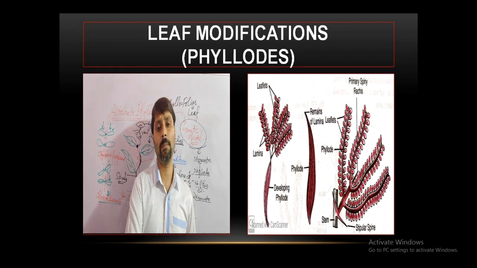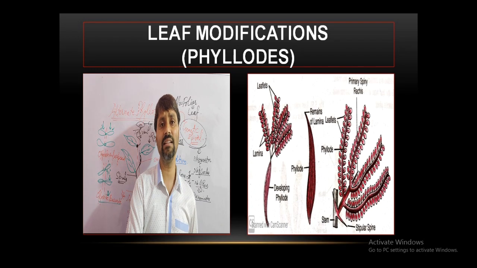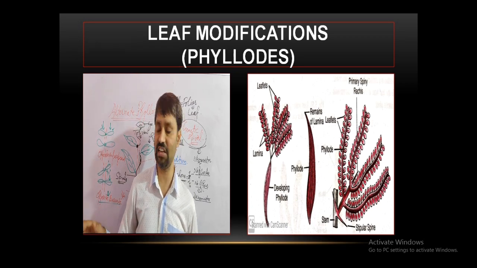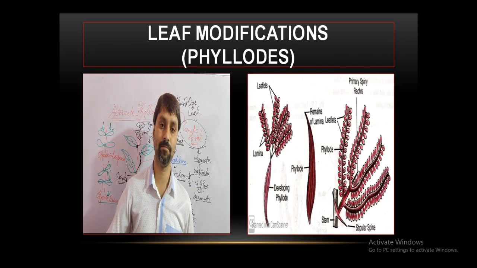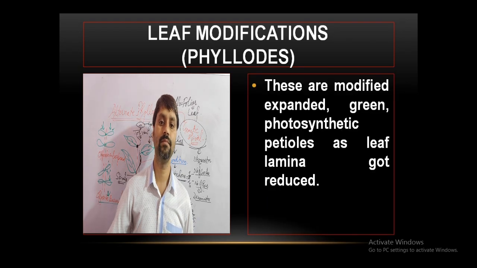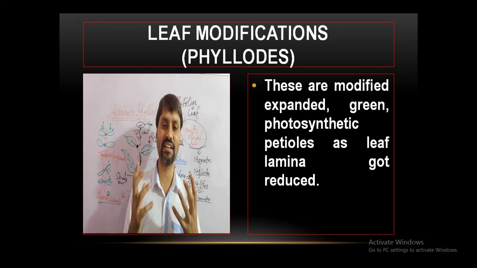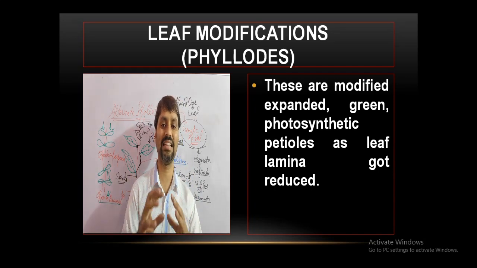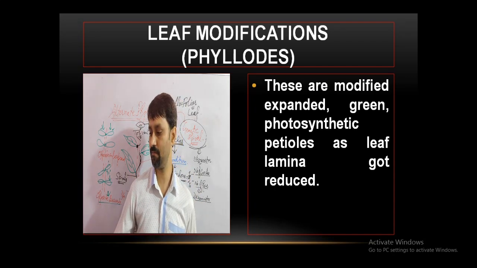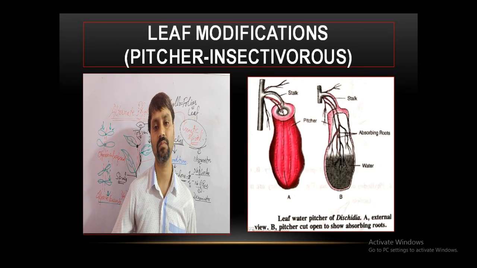This kind of enlarged, expanded, green, photosynthetic petiole is called phyllode. It is in Australian acacia, as I have discussed with you. So phyllodes are modified, expanded green photosynthetic petioles as the leaf lamina got reduced. Very important structure.